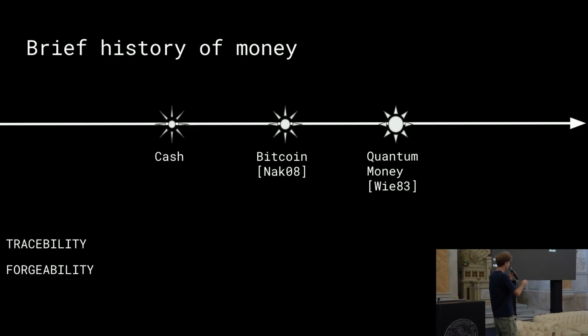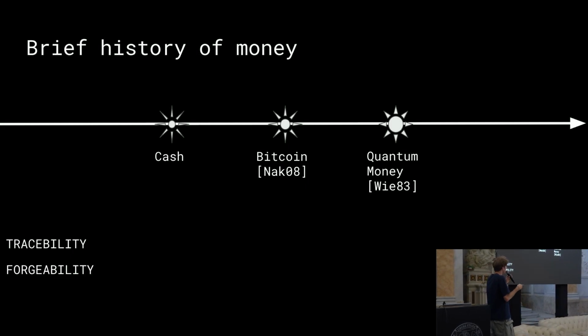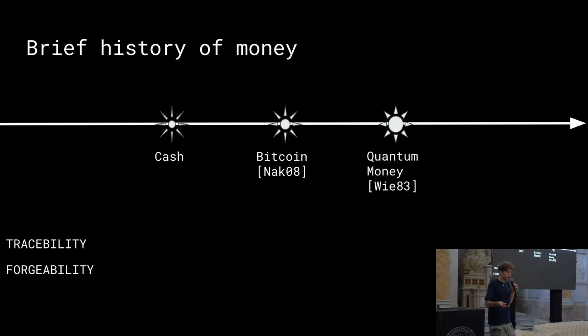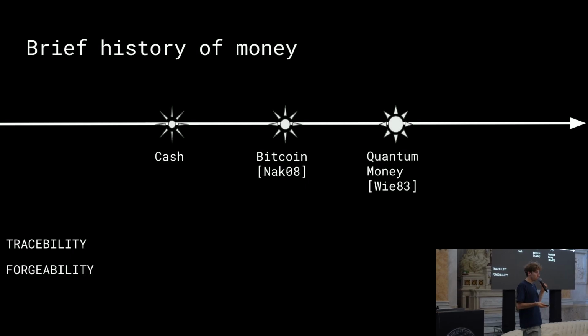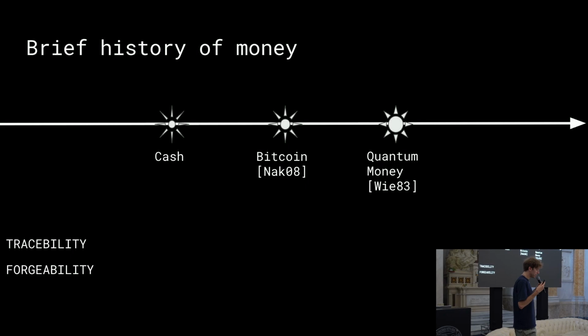And you notice that I put the quantum money after Bitcoin, even though the construction was published more than 35 years before Bitcoin. And that's because even if it came before Bitcoin, it's still way less practical than Bitcoin. And the reason might be, for example, the lack of quantum channels and more importantly, the lack of capacity to preserve the quantum state for enough time.